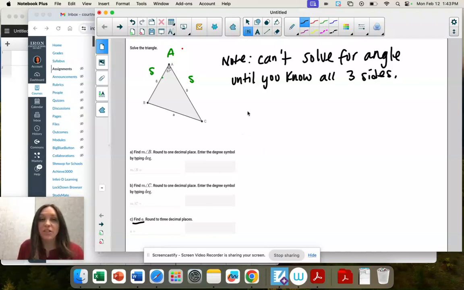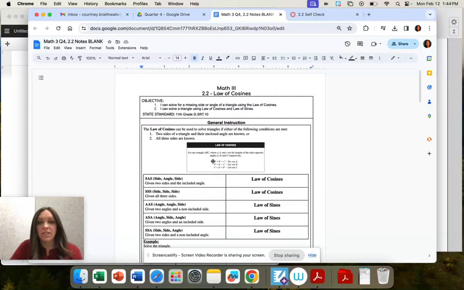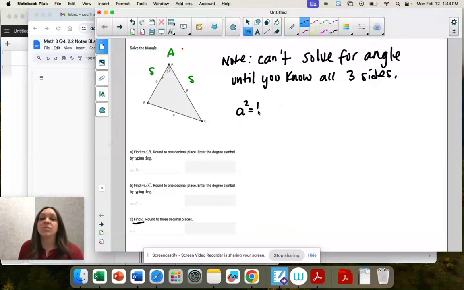And there's an equation that starts with a squared. So you have three equations to pick from. It's the very first one. That's the one we want. We want A, so we're going to use the one where it's a squared equals. So a squared equals b squared plus c squared. Can you tell there's some Pythagorean theorem in the proof for this?